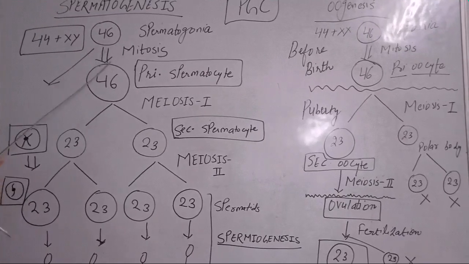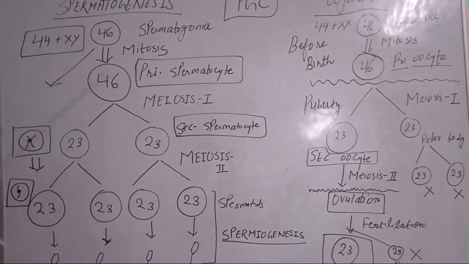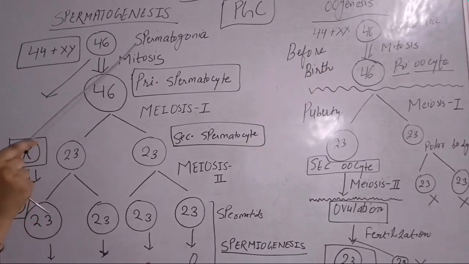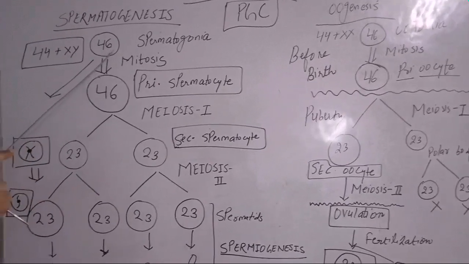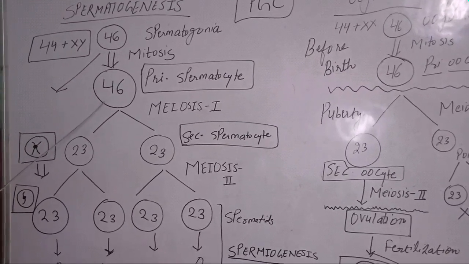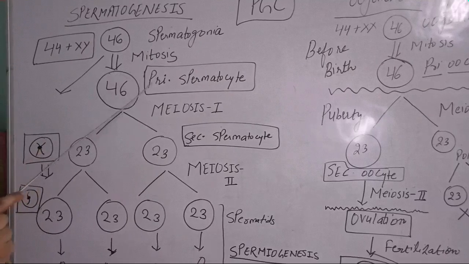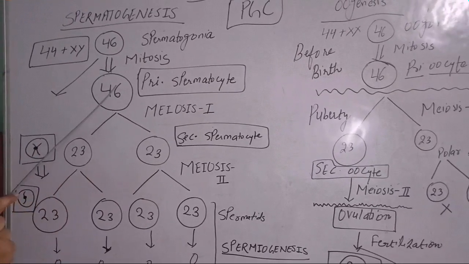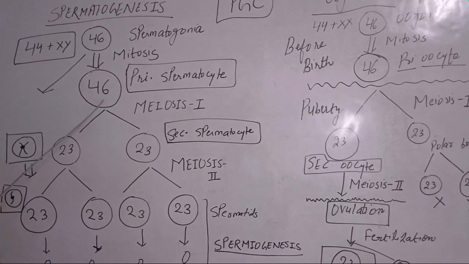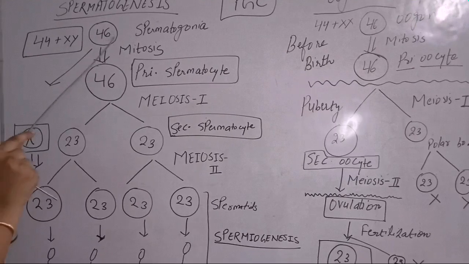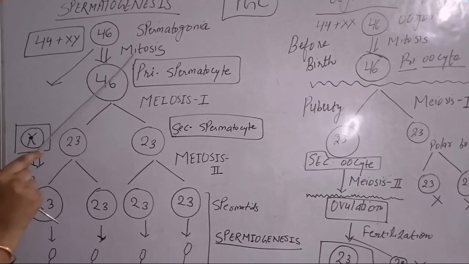And again there is mitosis. At the time of puberty this process takes place, and with the help of mitosis there is an increase in the number of spermatogonia. So now we have many more spermatogonia. As their size becomes enlarged, these spermatogonia are now known as primary spermatocytes. So here I am showing you the development of one primary spermatocyte, although many primary spermatocytes are formed from the spermatogonia with the help of mitosis.